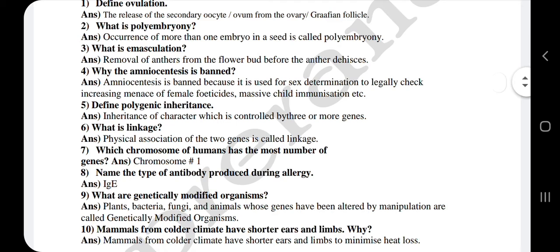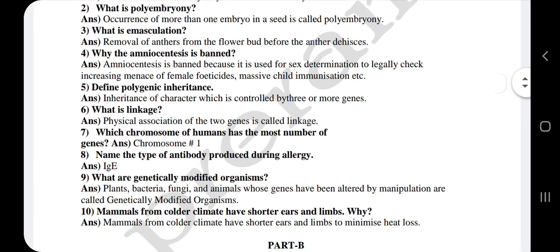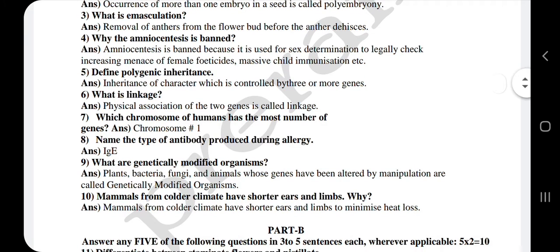Third question, what is emasculation? Emasculation is the removal of anthers from the flower bud before the anther dehisces. Fourth one, why is amniocentesis banned?